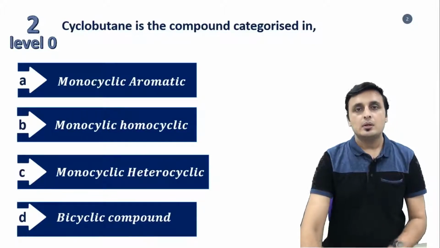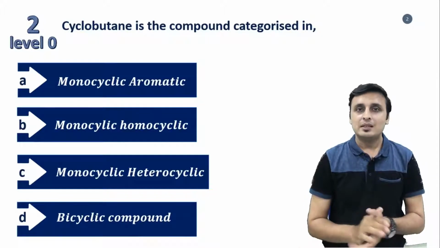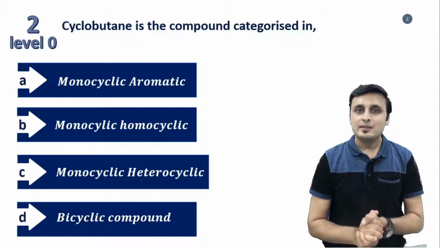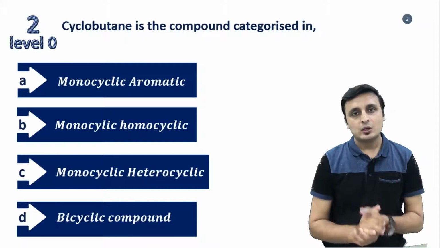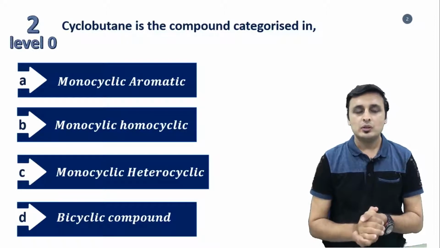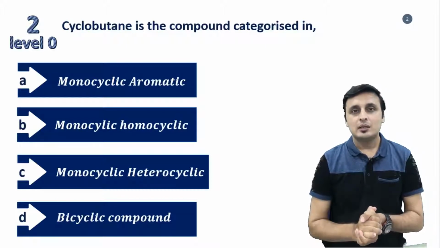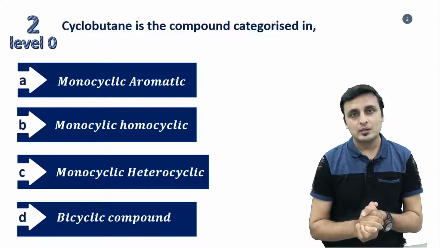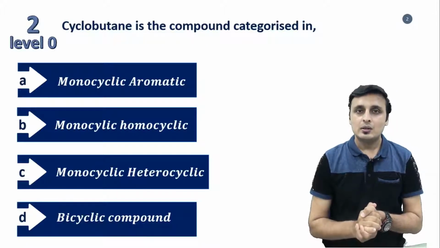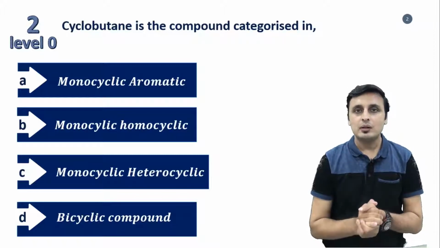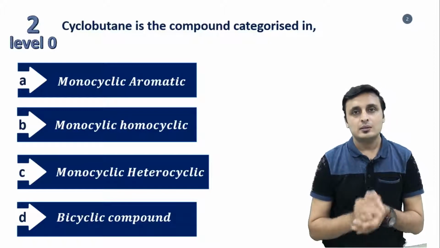Dear students, first of all let me clarify that cyclobutane is a monocyclic compound. Only one cyclic ring is present in cyclobutane. So we have to look into options A, B and C only. Now options A, B and C indicate that it may be aromatic, it may be homocyclic, it may be heterocyclic. Cyclobutane is not an aromatic ring. An aromatic ring must follow Huckel's rule, and cyclobutane does not follow Huckel's rule, and therefore it is not an aromatic compound.